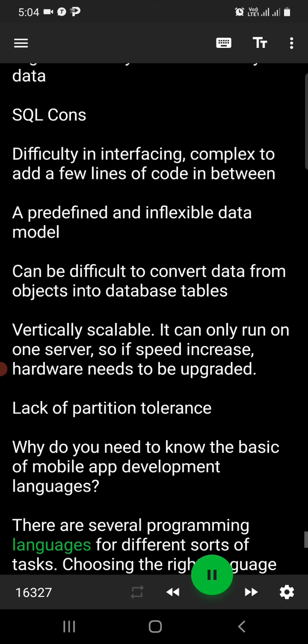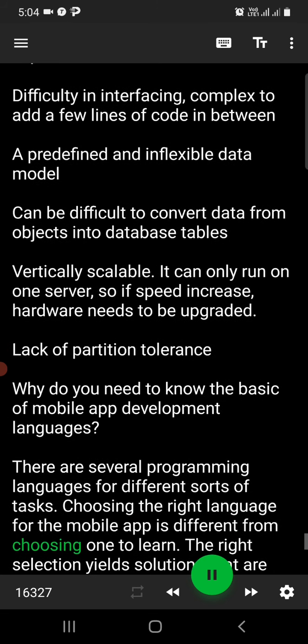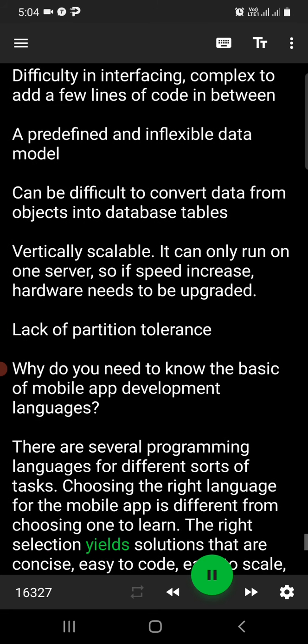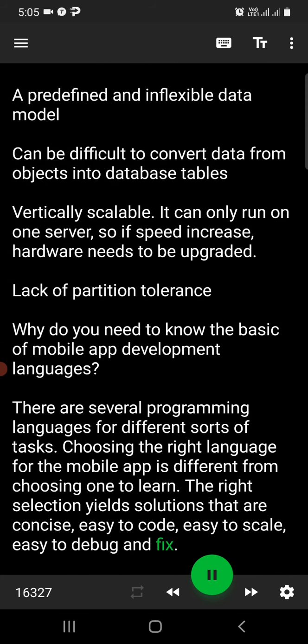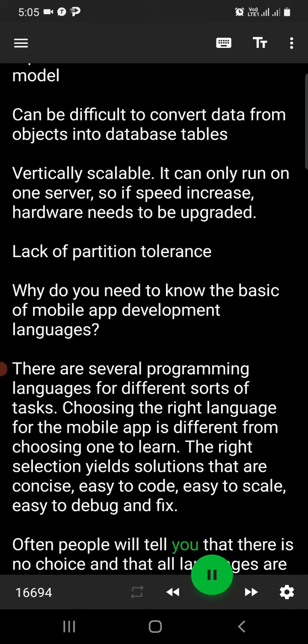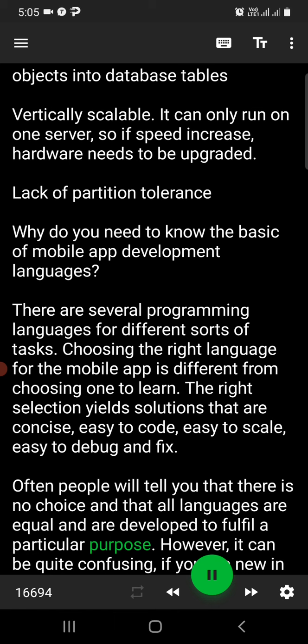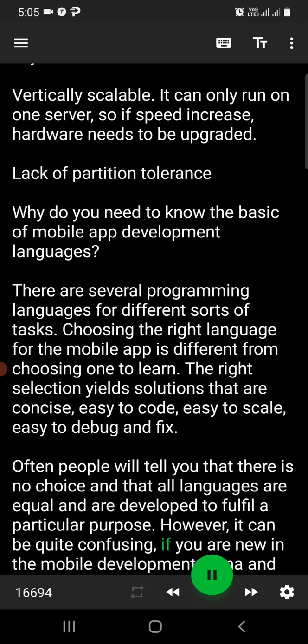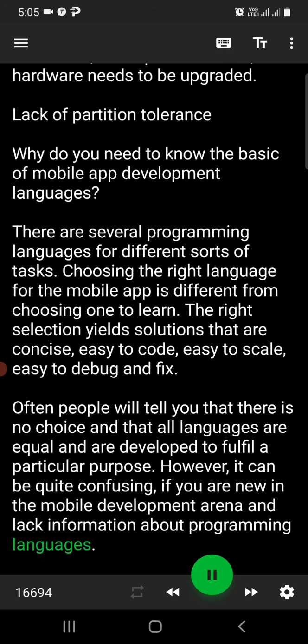Why do you need to know the basics of mobile app development languages? There are several programming languages for different sorts of tasks. Choosing the right language for the mobile app is different from choosing one to learn. The right selection yields solutions that are concise, easy to code, easy to scale, easy to debug and fix. Often people will tell you that there is no choice and that all languages are equal and are developed to fulfill a particular purpose. However, it can be quite confusing if you are new in the mobile development arena and lack information about programming languages.